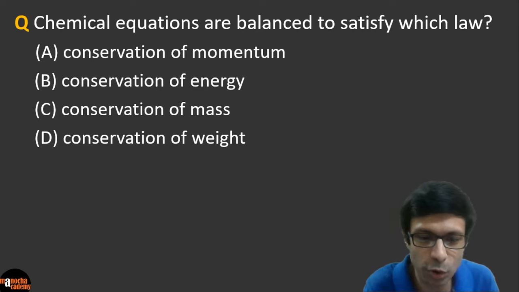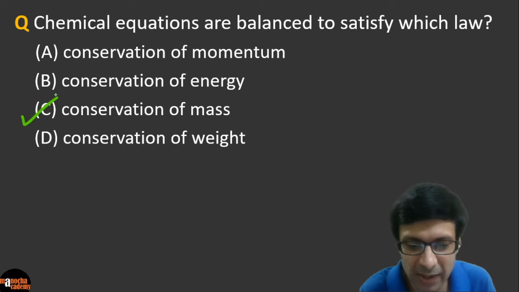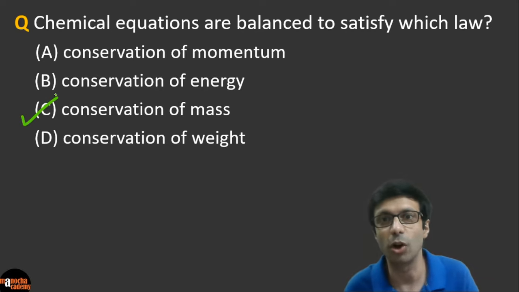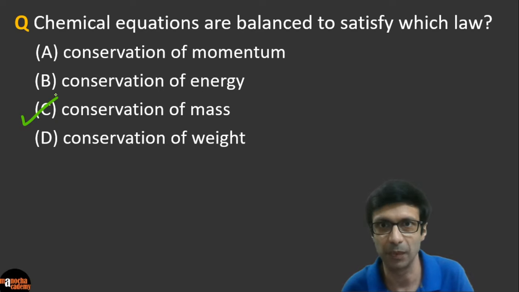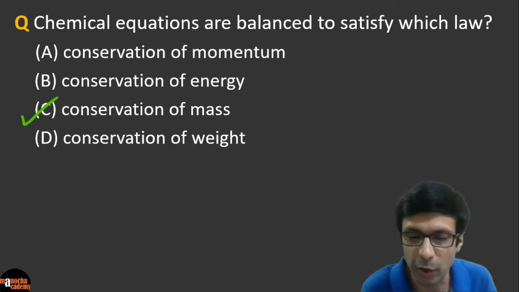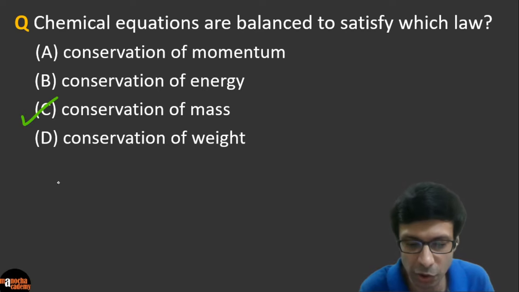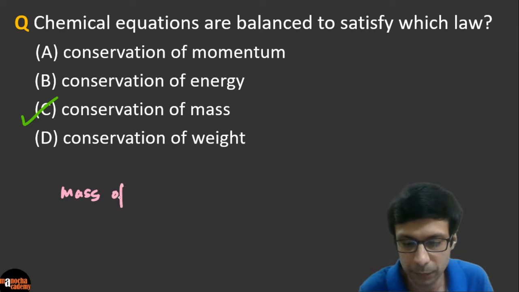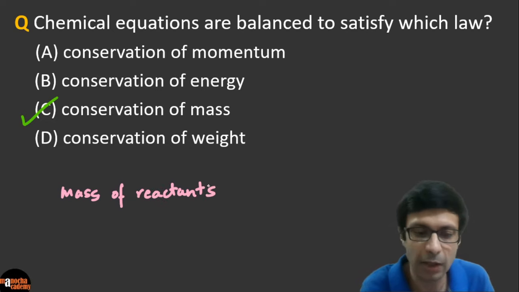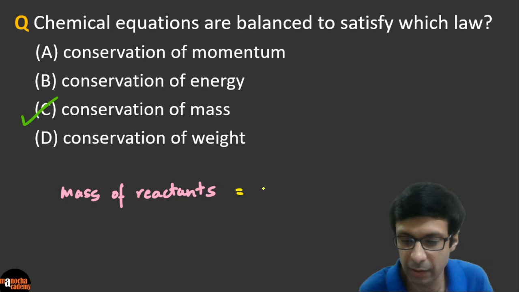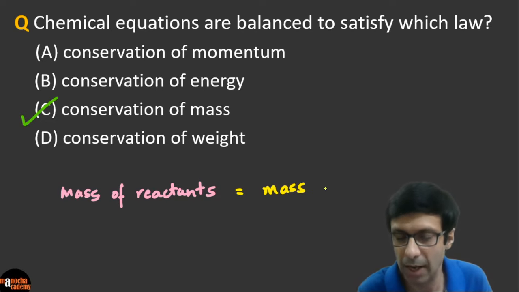Excellent. So I see most of you got the right answer, which is C, right? It's based on conservation of mass. And why is that? Because when we balance a chemical equation, we want the mass of the reactants to be equal to the mass of the products, right? So we want the mass to be balanced.